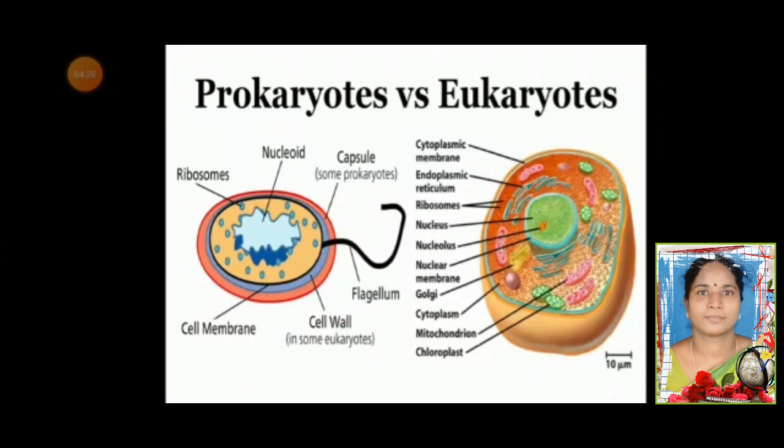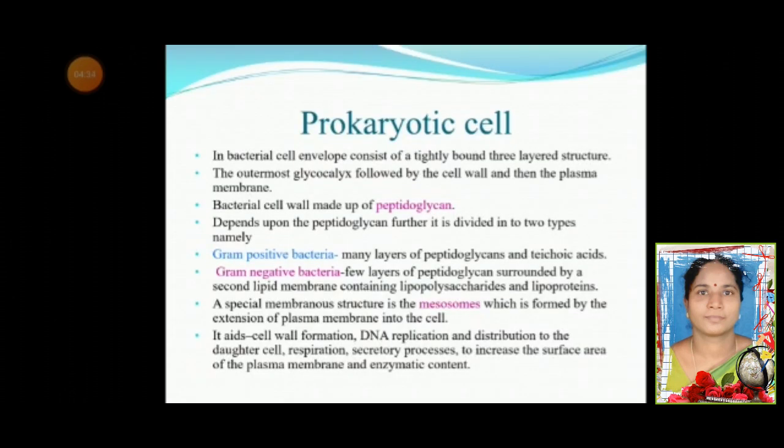This shows the difference between prokaryotes and eukaryotes. In a prokaryotic cell, the best example is a bacterial cell, which has an envelope that consists of a tightly bound three-layered structure: the outermost glycocalyx followed by the cell wall and then the plasma membrane. The bacterial cell wall is made up of peptidoglycan, which is divided into two types based on its nature. Gram-positive bacteria have many layers of peptidoglycan and teichoic acid, and gram-negative bacteria have few layers of peptidoglycan surrounded by a second lipid membrane containing lipopolysaccharides and lipoproteins.